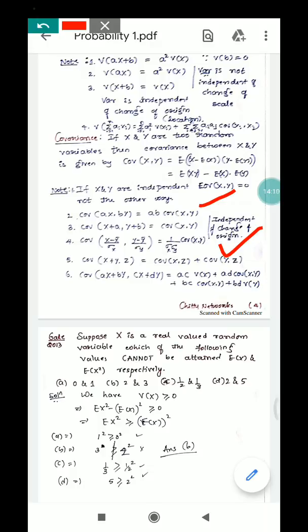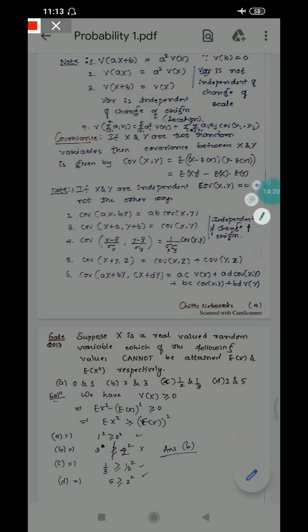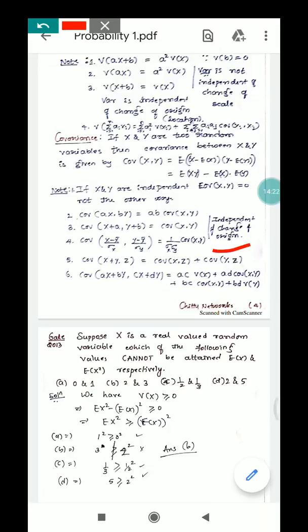Sigma is the standard deviation, the square root of the variance of a random variable. So the scale factor will appear as it is, and the location factor will not appear. So it is covariance of xy divided by sigma x into sigma y.